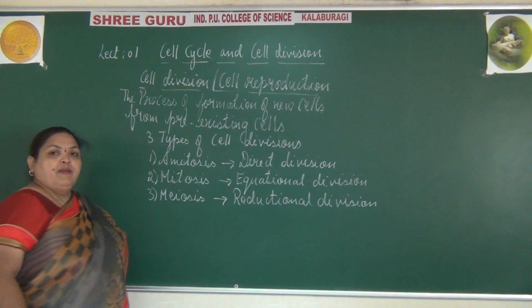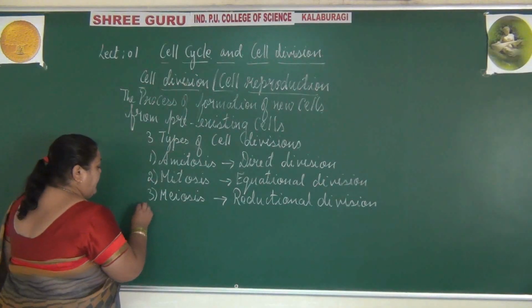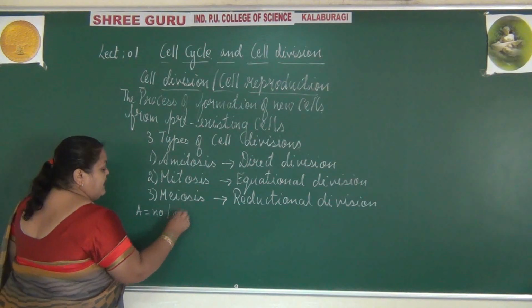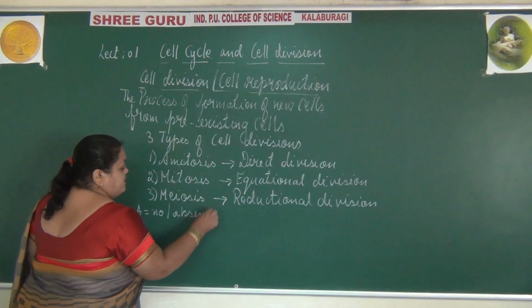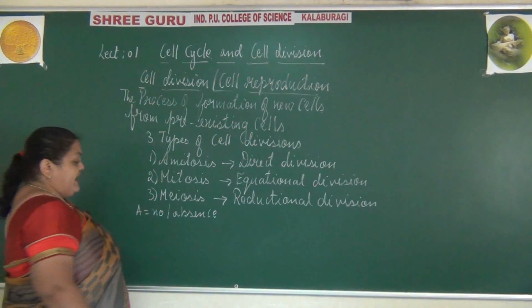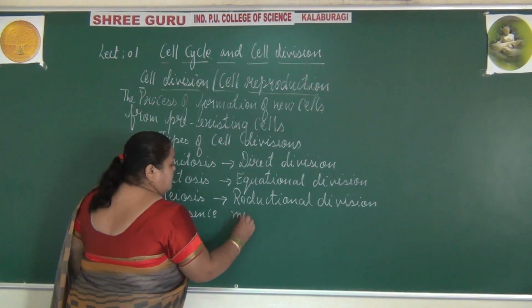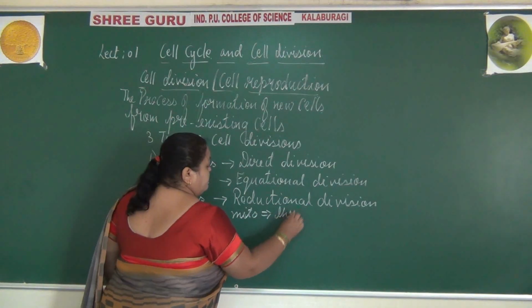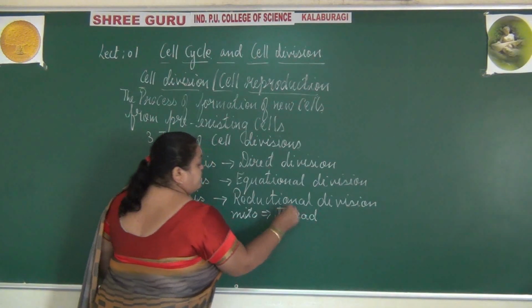First, amitosis, where A means no or absence, while mito implies the thread.